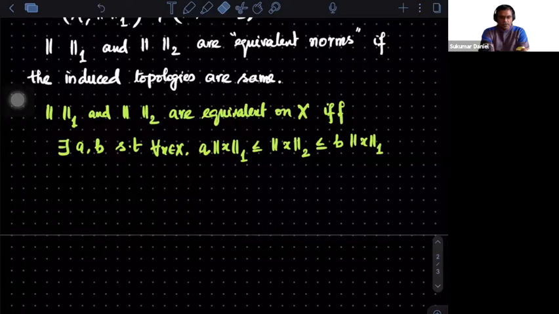That is the original definition. But in the case of normed linear spaces, it's easier to check if I can find A and B such that for all x in X, A times norm of x with respect to the first norm is less than or equal to norm of x with respect to the second norm, which is less than or equal to B times the norm of x with respect to the first norm.